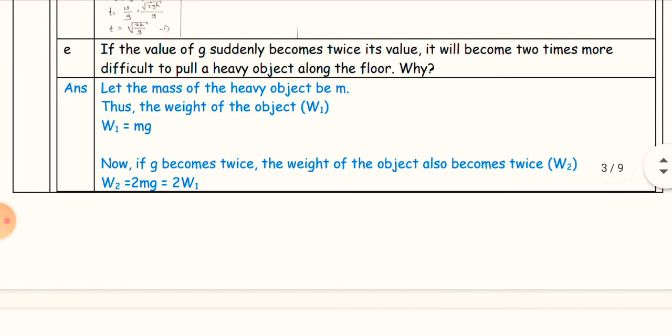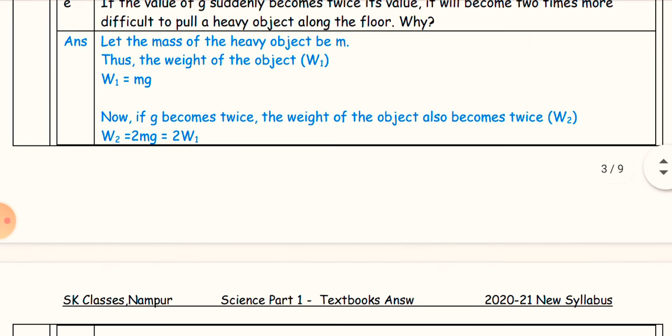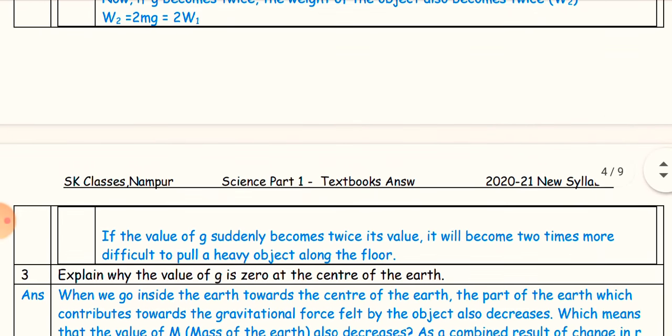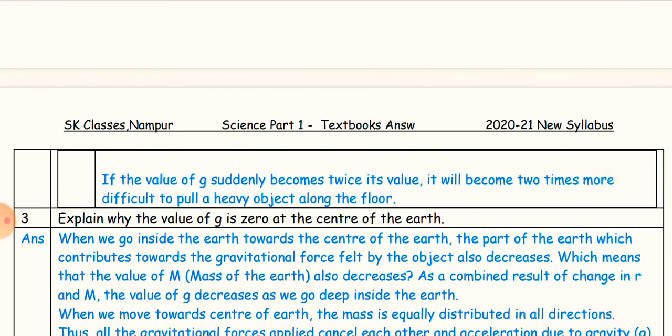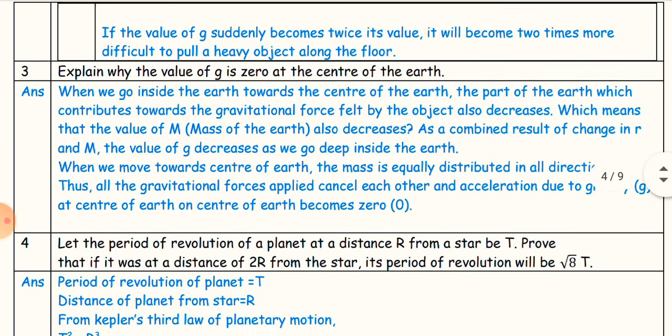Now if g becomes twice, the weight of the object also becomes twice, w2. w2 is equal to 2mg is equal to 2 w1. So if the value of g suddenly becomes twice its value, it will become 2 times more difficult to pull a heavy object along the floor.